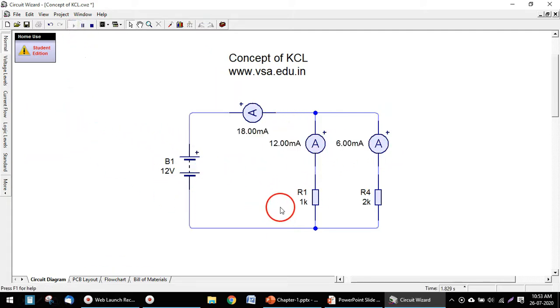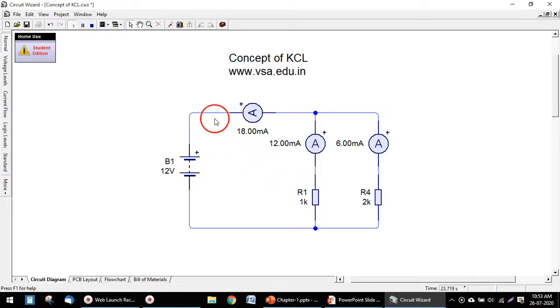See what is happening. There are only two resistors, 1 kilo ohm and 2 kilo ohm, and they are in parallel. So the total resistance will be 2 kilo ohm times 1 kilo ohm upon 2 plus 1, that is 2 upon 3, that is 666 ohm or something like that.